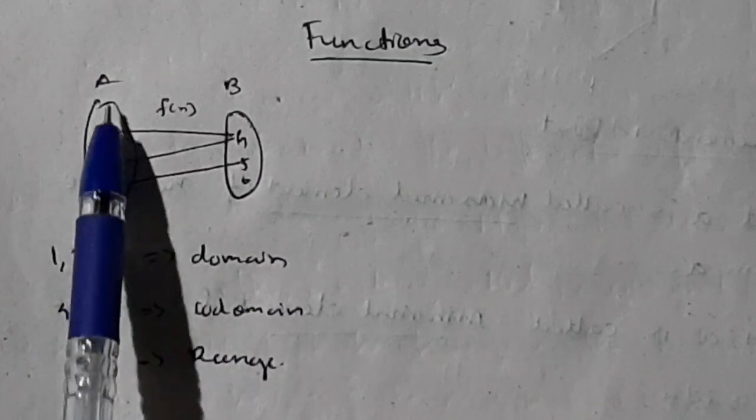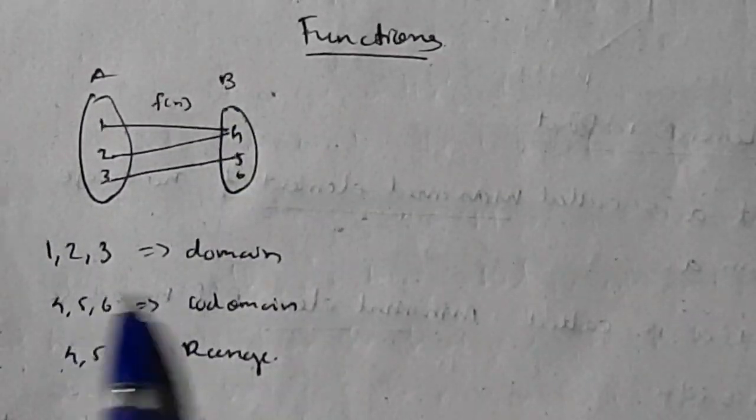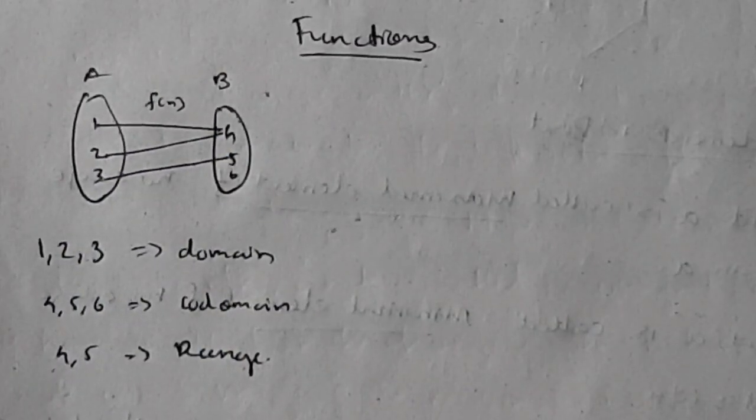And 1, 2, 3, whatever elements are there in A, that is known as domain, and whatever elements are in B, that is codomain, and how many connections are being made to this B are known as range.